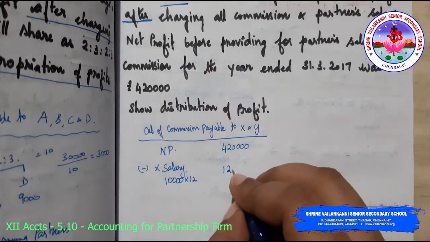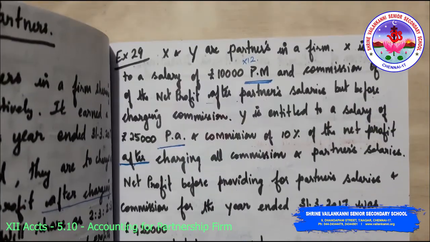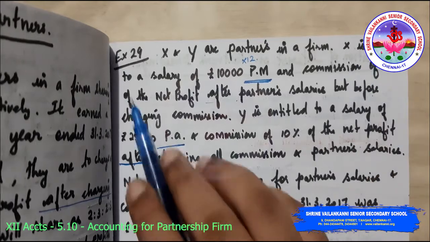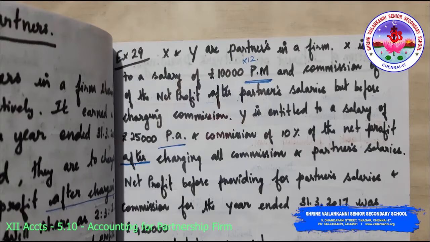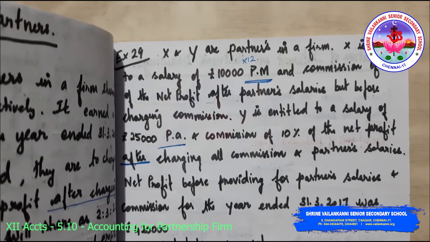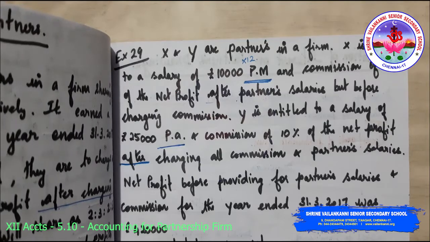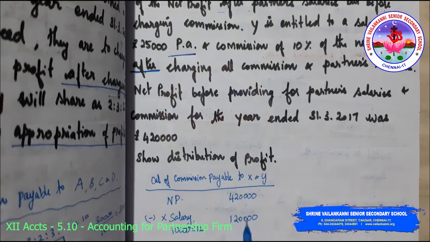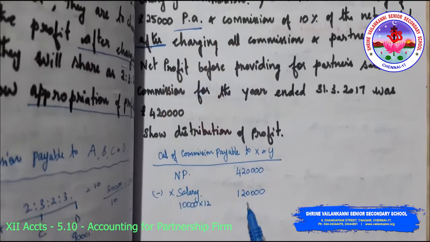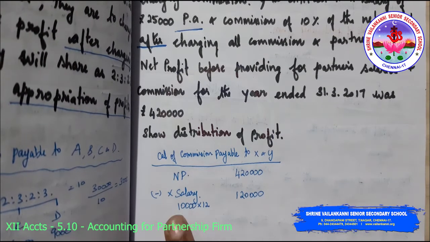Okay, so 1,20,000 is the salary. And in the question they very clearly said X is entitled to a salary of 10,000 per month, and commission of 10% of the net profit after partner's salary but before charging commission. Now whatever is remaining after charging salary, on that 10% is the commission. So we have finished the salary of X.